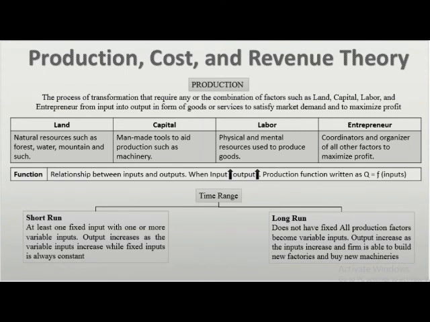The third one is labor. Labor is human effort, mental and physical resources used to produce goods. And the fourth one is entrepreneur. Entrepreneur is a person who coordinates and organizes all other factors of production and absorbs the risk to produce goods or services to earn maximum profit.